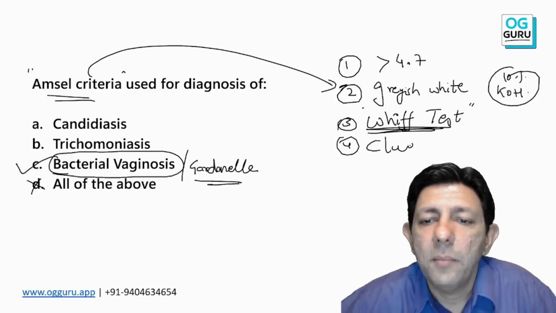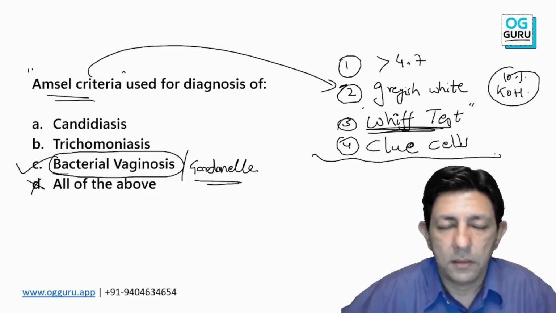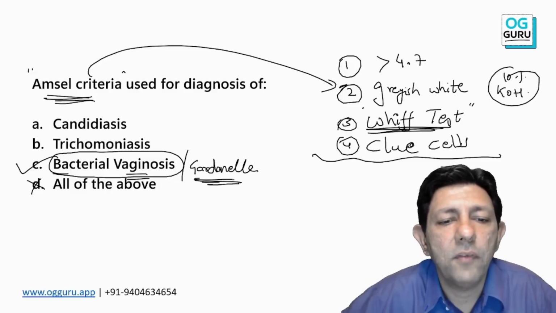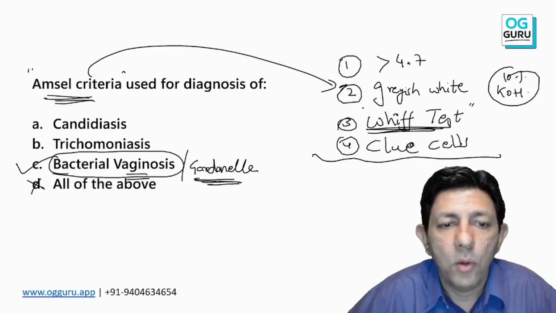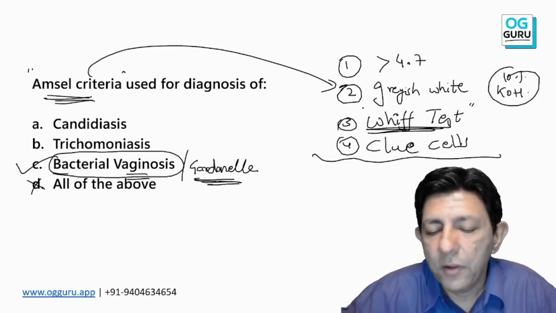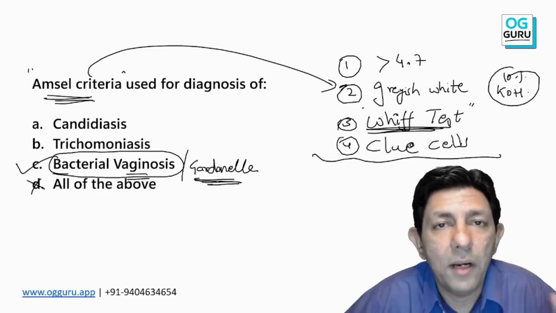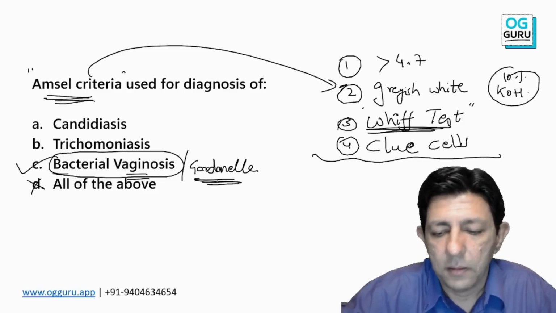And lastly, presence of clue cells. So all these are Amsel's criteria which are given for Gardnerella infection or bacterial vaginosis. And remember one more point for bacterial vaginosis, partner treatment is not required, because it's thought to be imbalance between the flora.